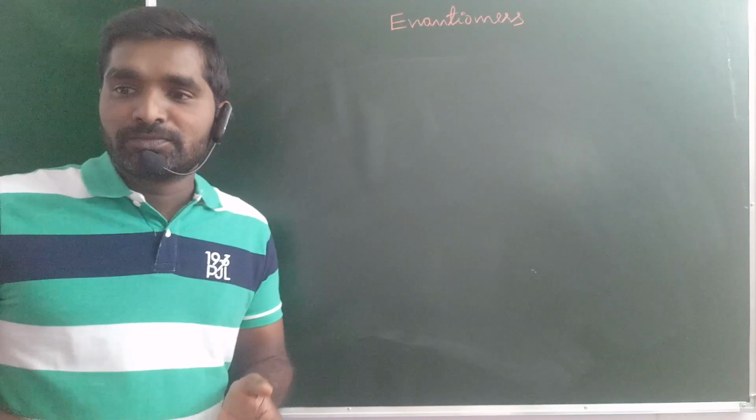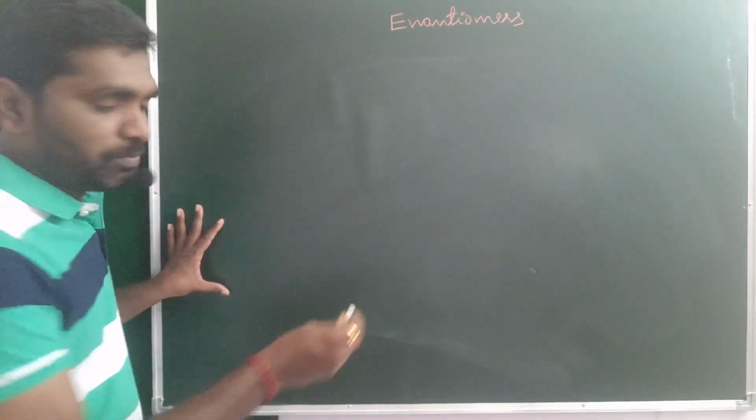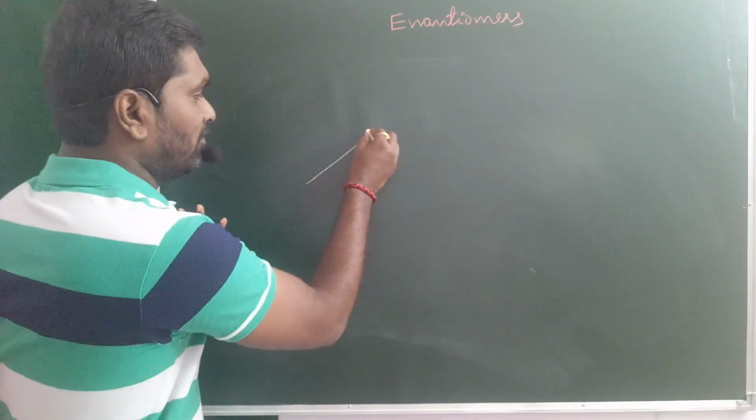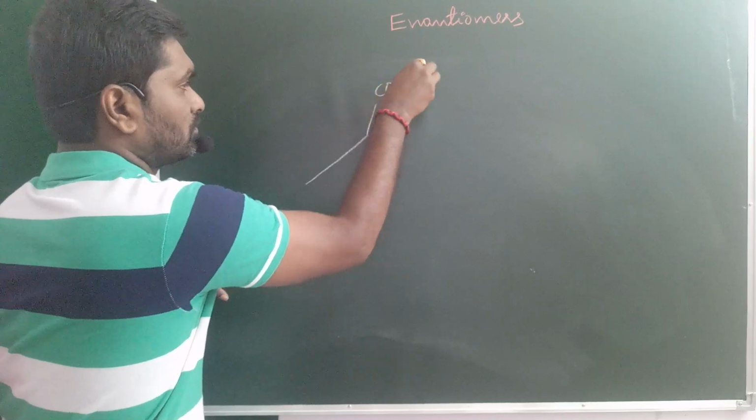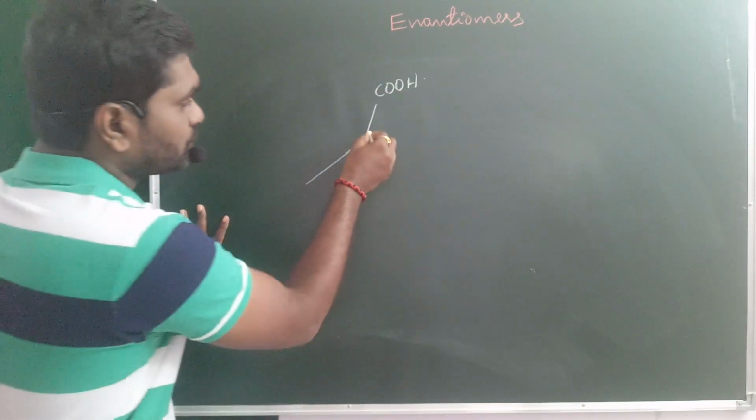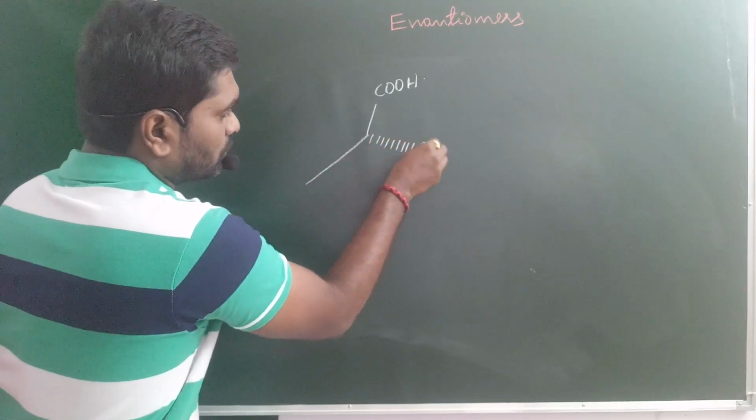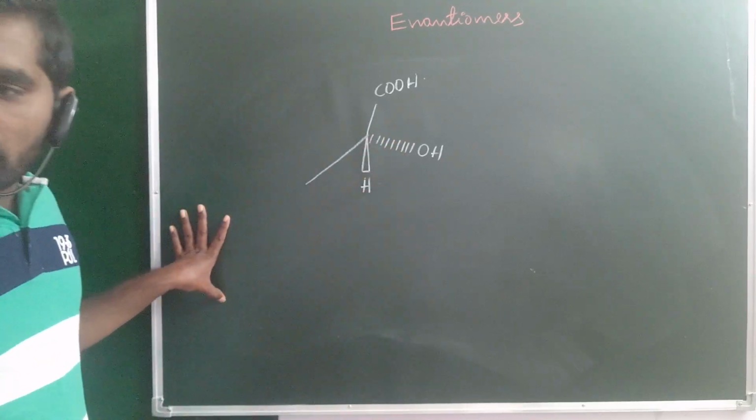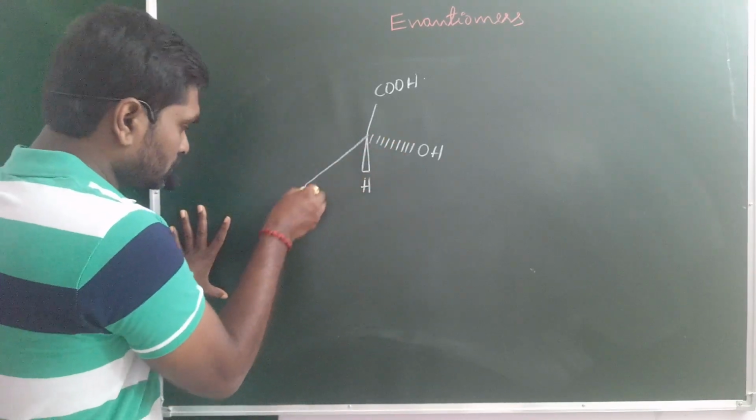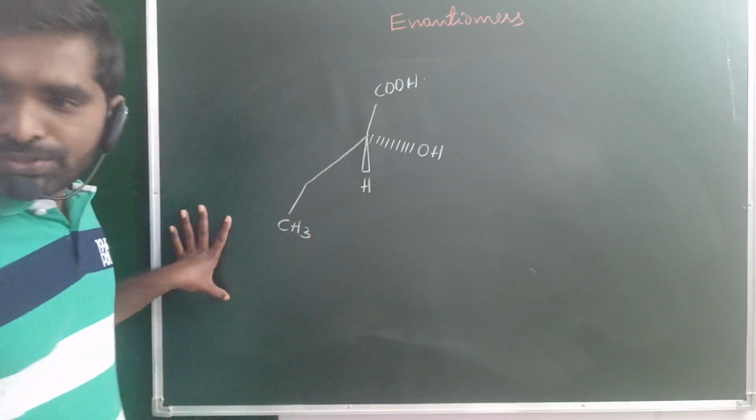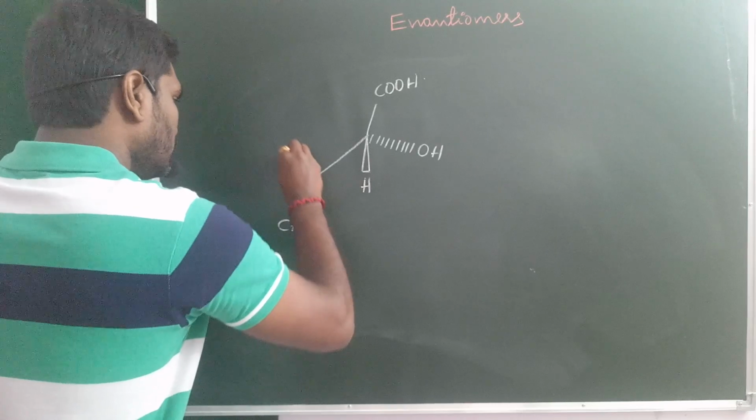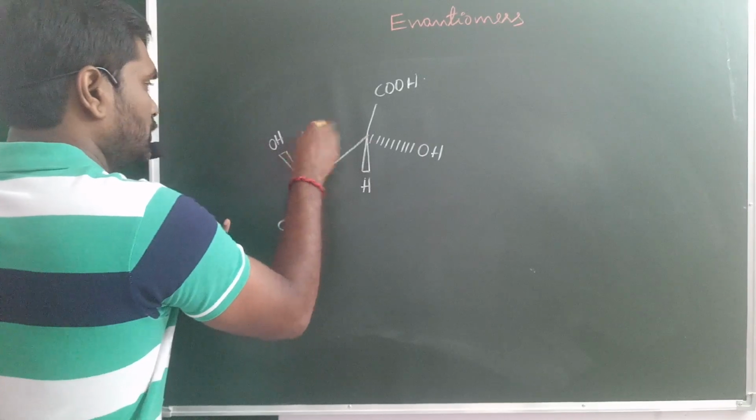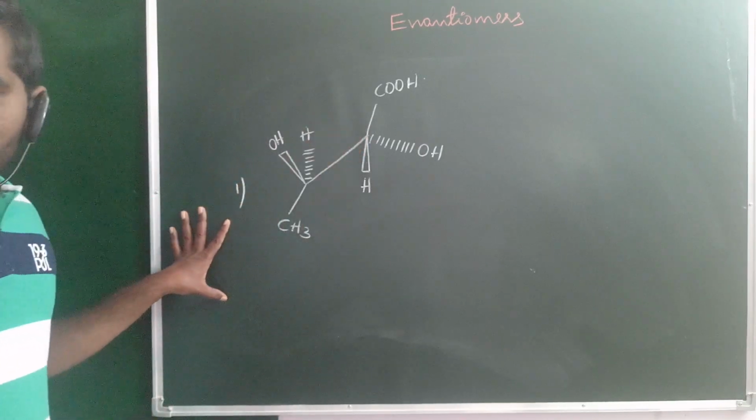Okay guys, so first example. In your competitive exam, a molecule may be given like this: COOH, H, CH3, OH, H. So this is compound number 1.